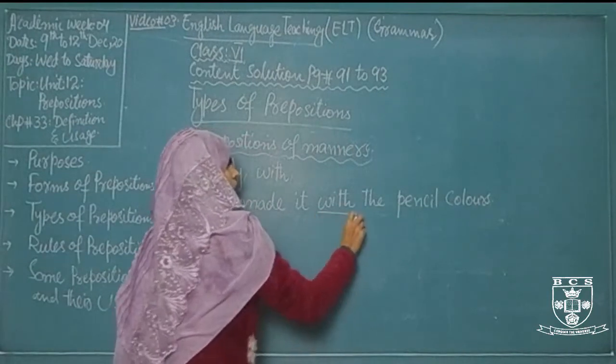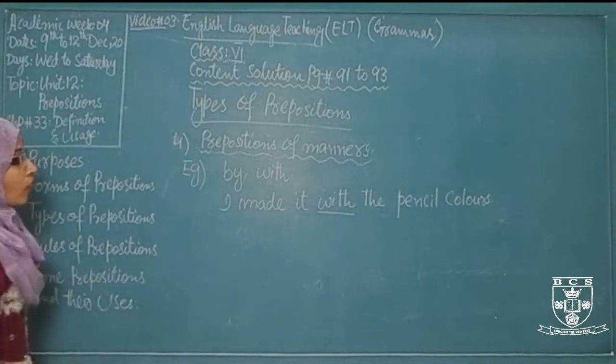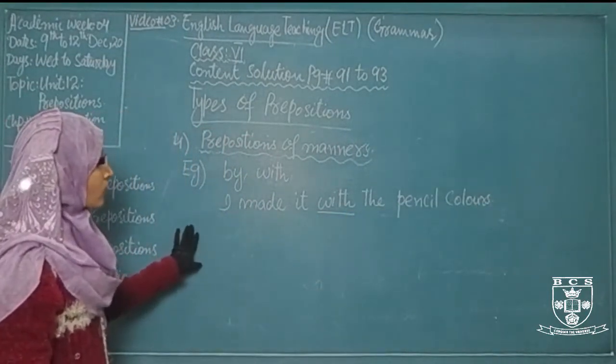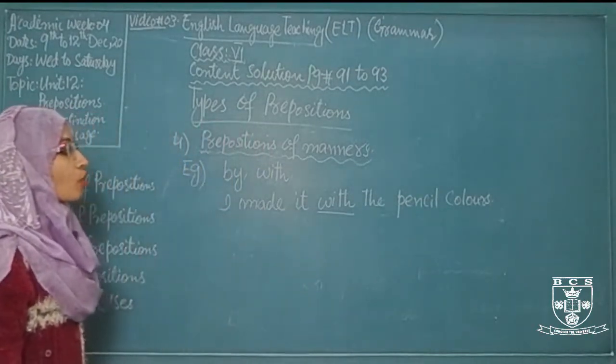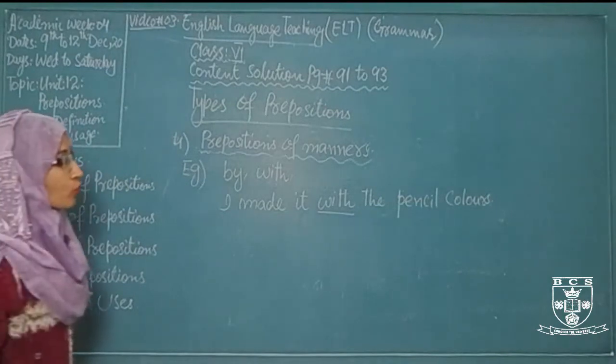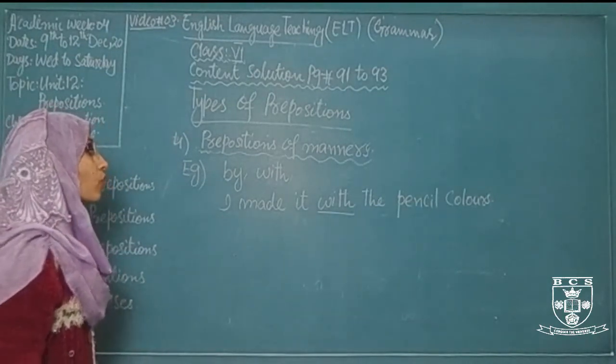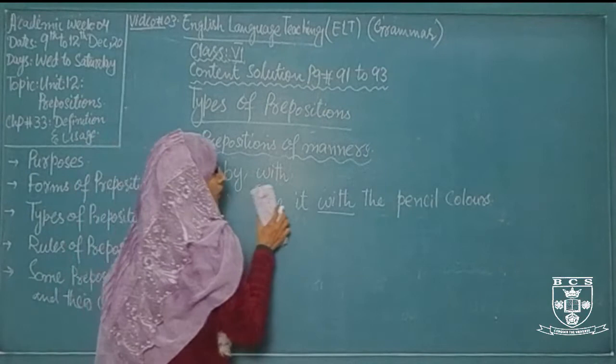So here, with shows the manner, how the subject performs an action. Here with is the preposition which shows the manner, the process of drawing or making anything.